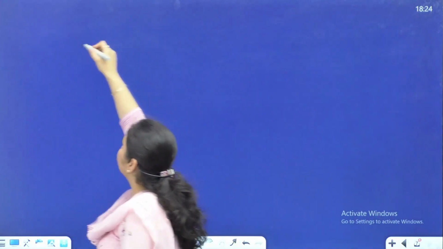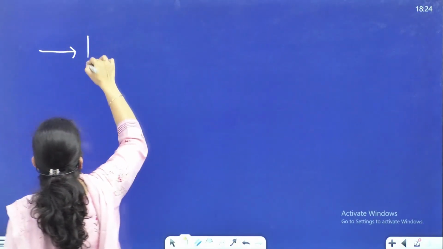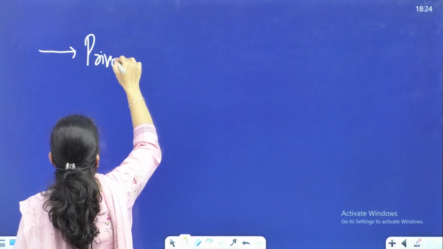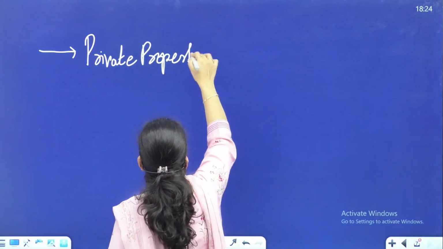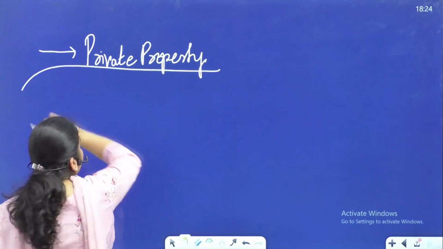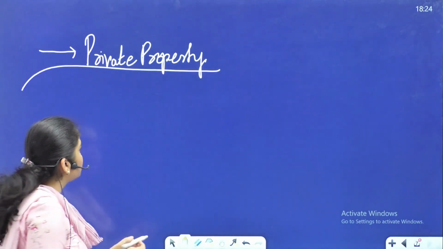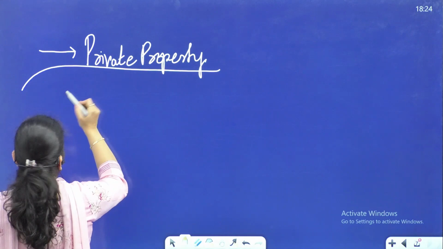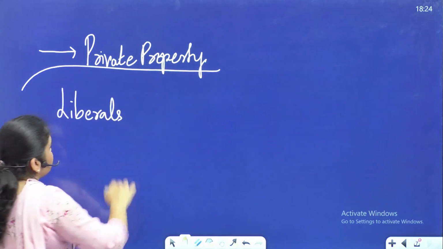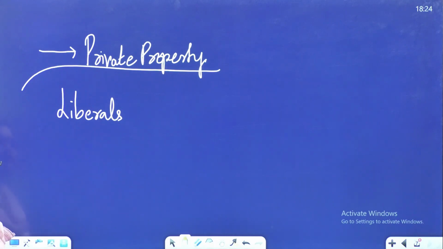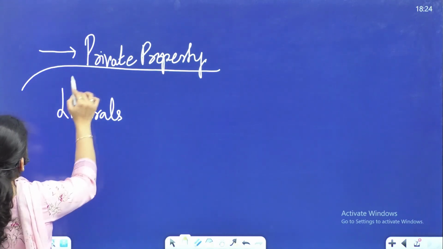Now then we explain that private property and the right to property has been advocated by which scholars? So we can say liberals. Who else has defended right to property and private property? Aristotle.